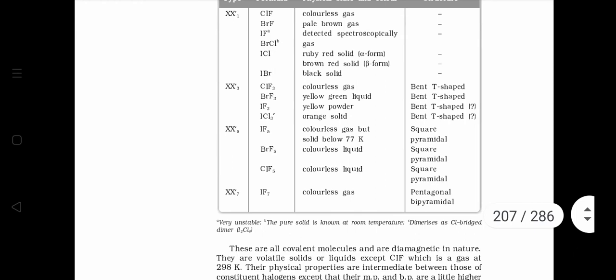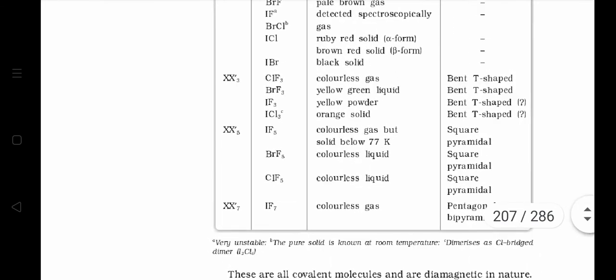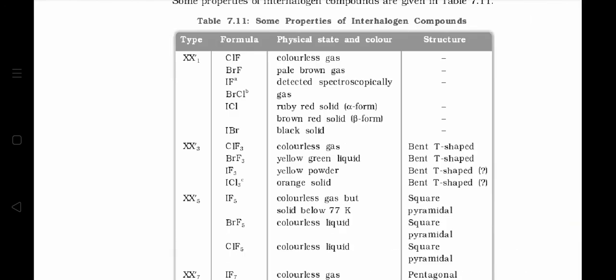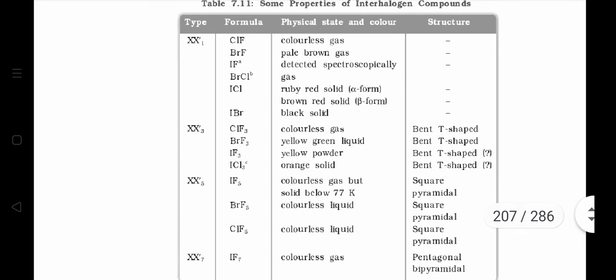For example, XX3 dash, ClF3, BrF3, IF3, ICl3, all of them have sp3d hybridization. Its shape and structure is bent T shape.